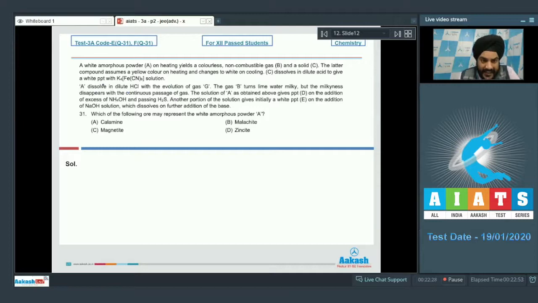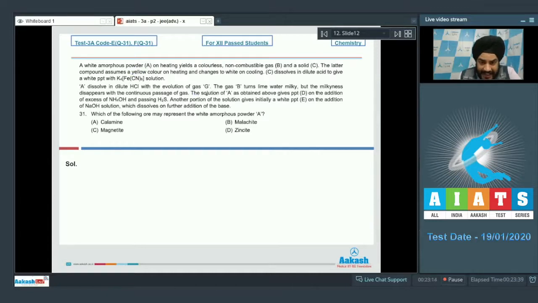If we talk about the next information, A dissolves in dilute HCl with the evolution of gas G. It has to be a salt of zinc or a compound of zinc. It is further given to us that the gas B turns lime water milky, but the milkiness disappears with the continuous passage of gas. So a non-combustible gas which turns lime water milky, and the milkiness disappears on continuous passage of the gas, has to be CO2, students. So we must have had a carbonate. We must have had ZnCO3 or something like that.